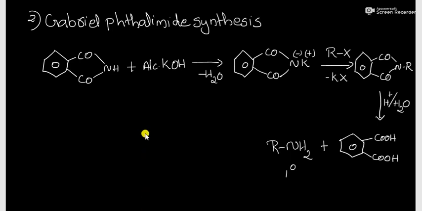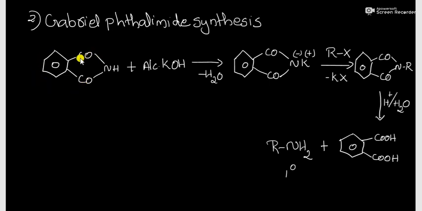Another method of preparation is the Gabriel phthalimide synthesis. It is a specific reaction to prepare pure primary alkyl or aryl amines. This is our phthalimide.